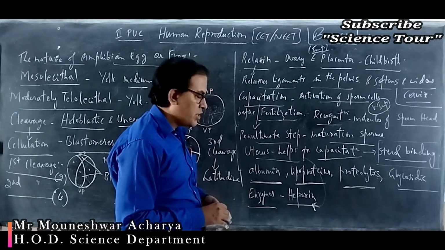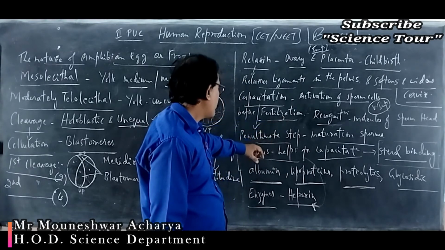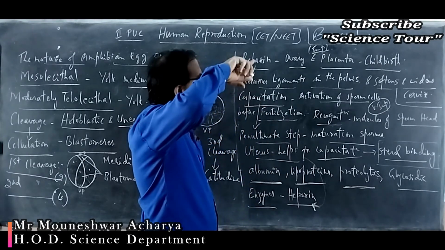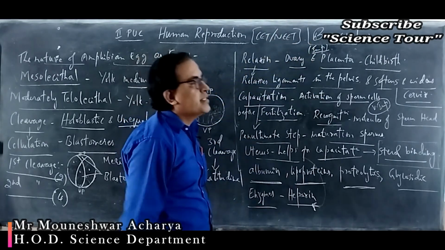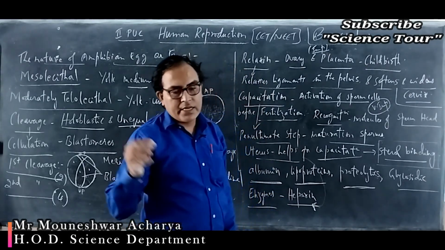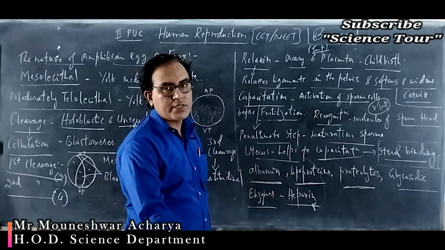Once it reaches the uterus, the enzyme heparin, which is responsible for the activation of the molecules present on the outer wall of the head, so that the acrosome can release the enzymes and dissolve the wall of the ovum, and the male nucleus comes and fuses with the egg nucleus.